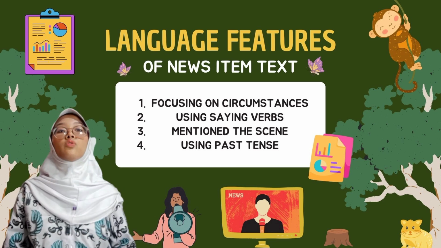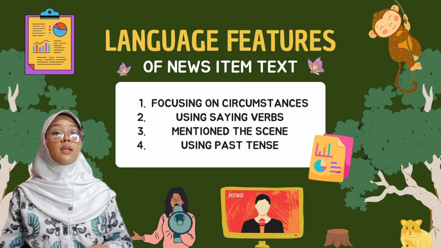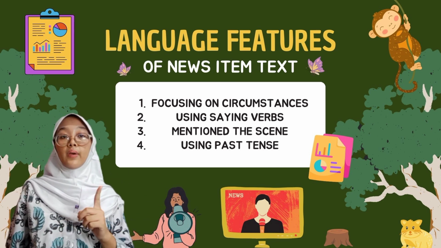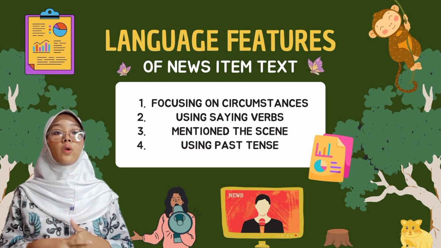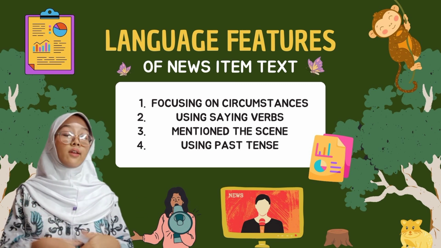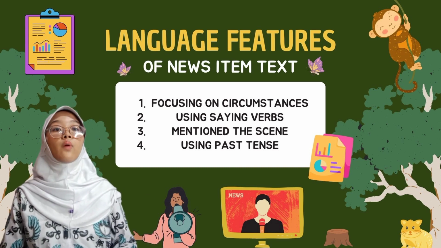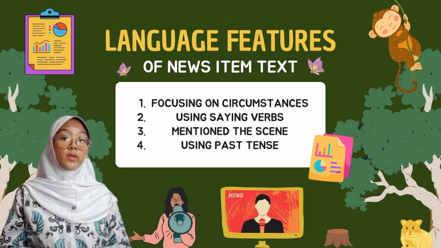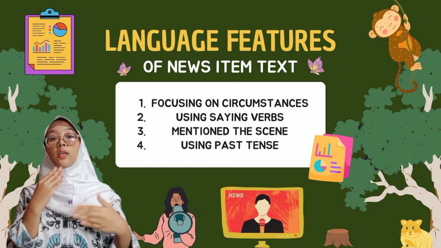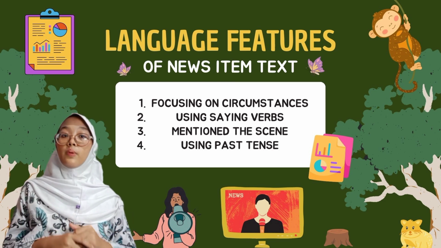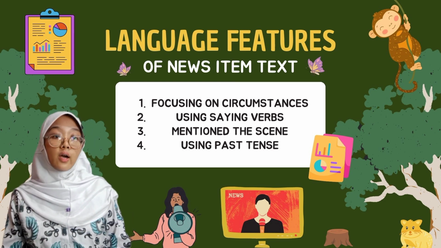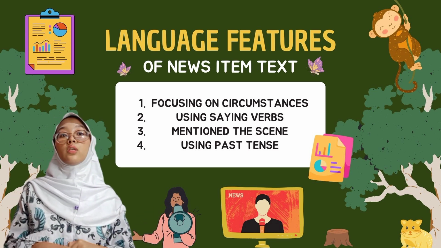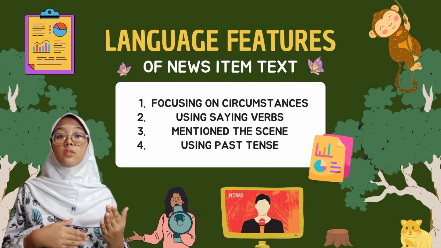Second one, it usually uses saying verbs such as informed, said, reported, and many more. This happens because in writing news item text, we also often use reported speech, which is a sentence that we use to tell what another person said, informed, or even reported. Sometimes, in the beginning of the news, the scene also could be mentioned. For example, Jakarta, 3rd of December 2023.